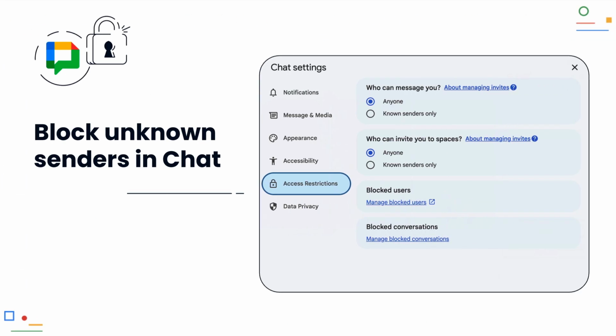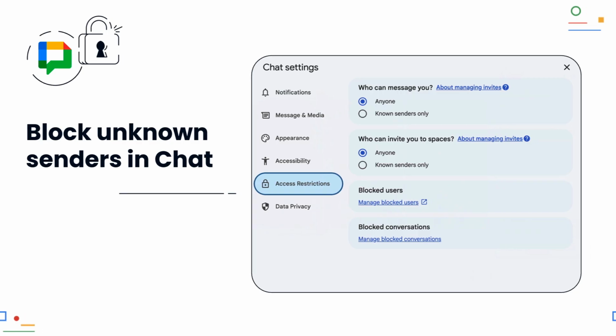Block unknown senders in chat. To give you more control over your privacy, Google is introducing a new setting in chat. You can decide to only receive conversation invitations from known contacts. Messages from people you have never interacted with will then go directly to the spam folder. This applies to messages from external people. Communication within your company remains unaffected.